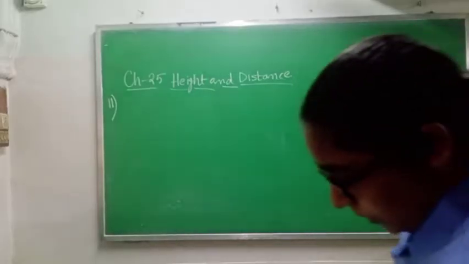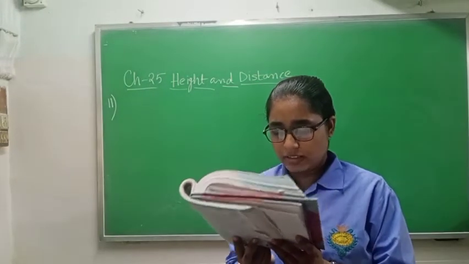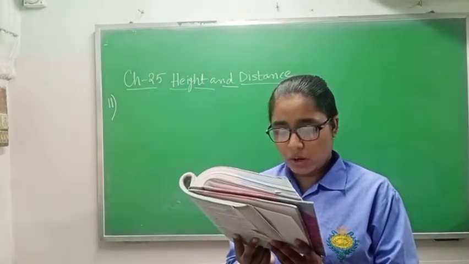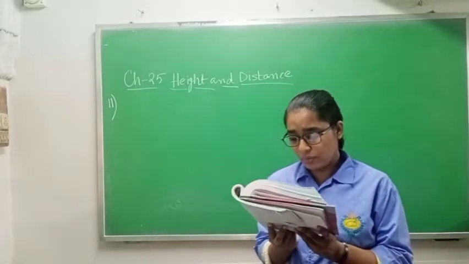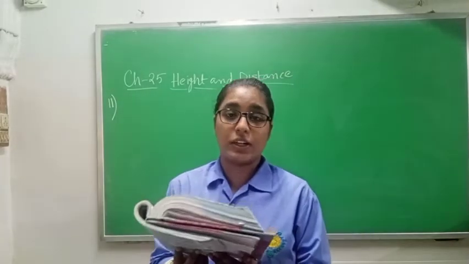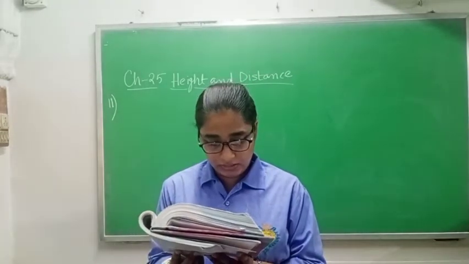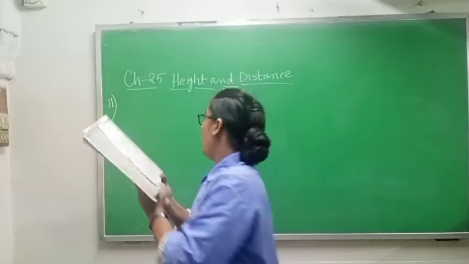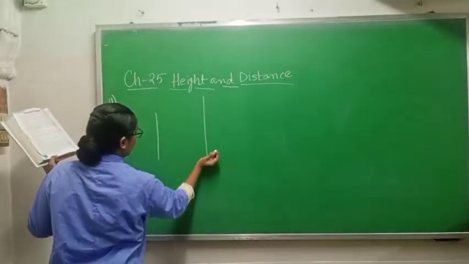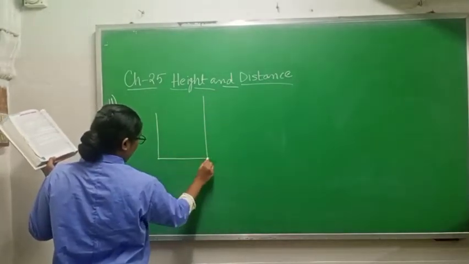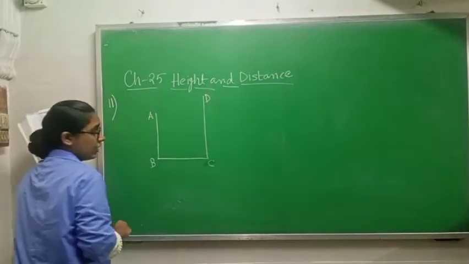Class 10, see question number 11. From a point on the roof of 5-story buildings, the angle of elevation of the top of a monument and the angle of depression of the foot of the monument are 60 degree and 30 degree respectively. First of all, class 10, you have to understand that there is one building and there is one monument. So I am taking this one as a building and suppose that here we have one monument. So AB is a building, CD is a monument.